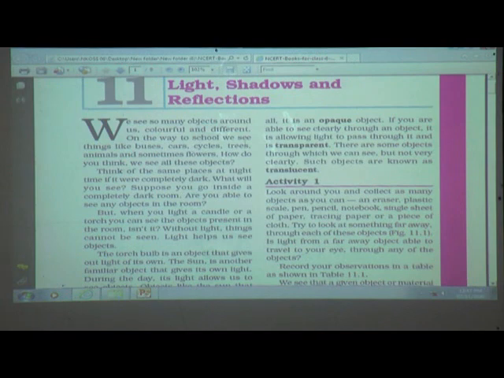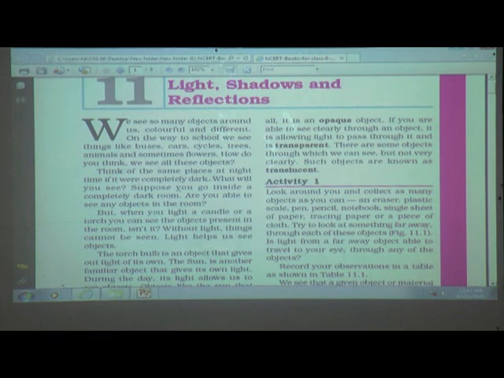On the way to school, we see things like buses, cars, cycles, trees, animals and sometimes flowers. How do you think we see all these objects? So students, how do we see all these objects? Just now I told you about that in the PPT. Okay, think of the same places at night time. If it were completely dark, what would you see?